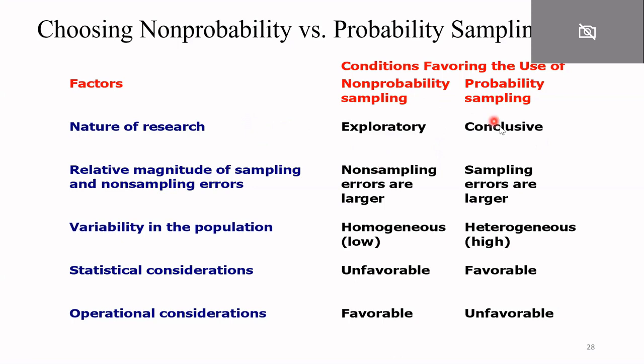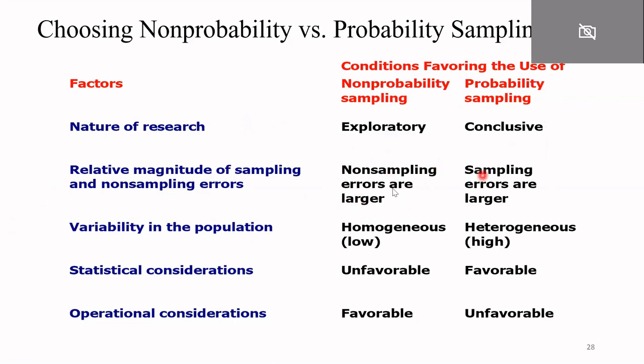But in case of conclusive, like you are performing some study which is descriptive or causal, then you should go for probability sampling. Relative magnitude of sampling and non-sampling errors: when non-sampling errors are larger, you will use non-probability sampling. When the sampling errors are larger, you will use probability sampling.